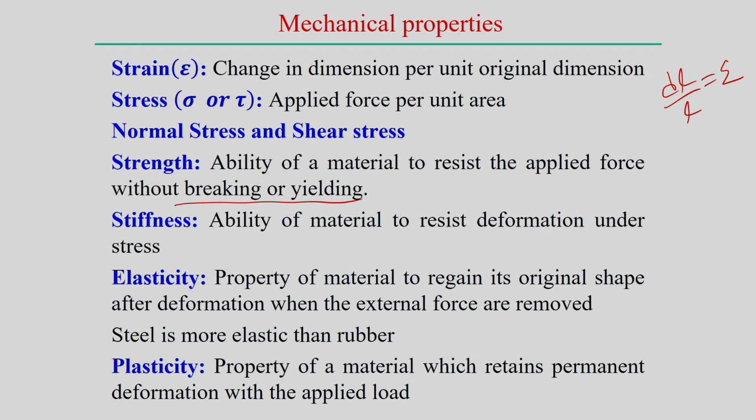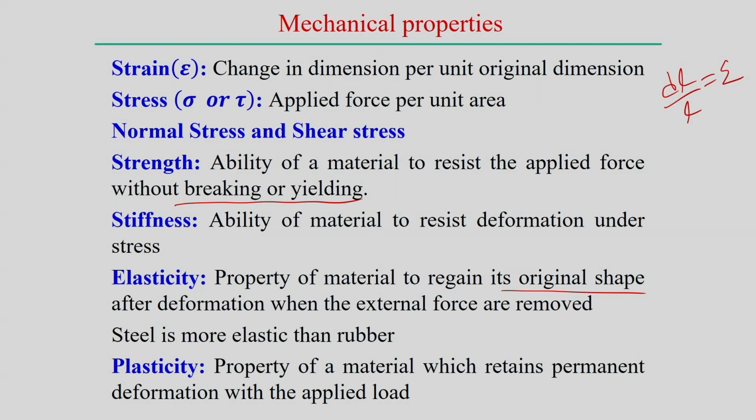Apart from that, among other mechanical properties, elasticity is the property of a material to regain its original shape after deformation. That means if we deform a particular material and then remove the load, and it comes back to the original position, that is called the elastic property of the material. Before yielding starts, up to that point, the material behaves elastically, and once it crosses the yield point, metals normally behave plastically. When it enters the plastic zone, permanent deformation exists.